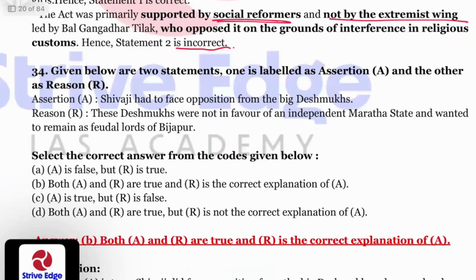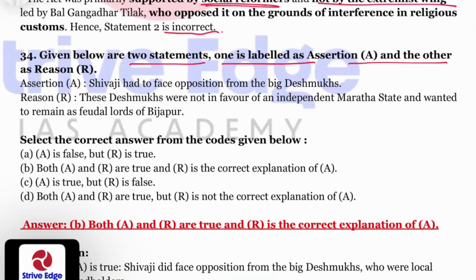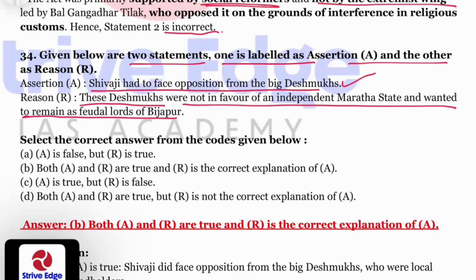Given below are two statements, one labeled as assertion, another as reason. Shivaji had to face opposition from big Deshmukhs. That assertion is correct, because these Deshmukhs were not in favor of an independent Maratha state and wanted to remain as feudal lords of Bijapur. That's also correct. And this reason is the correct explanation of the assertion.